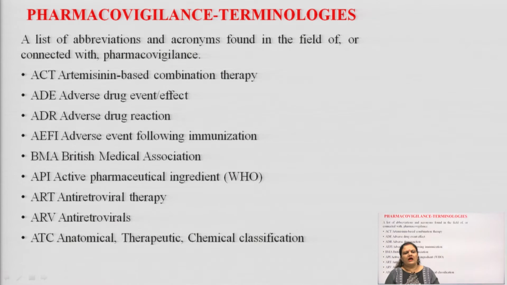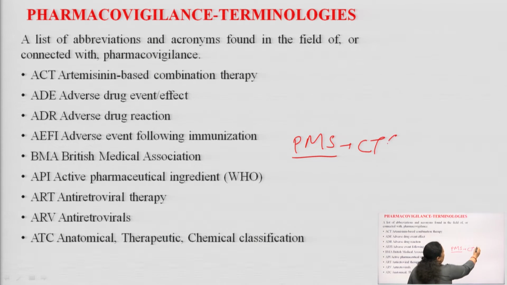Students, these are universally acceptable terminologies used in studying pharmacovigilance, which was earlier known as PMS. I hope you know PMS stands for post marketing surveillance, which is nothing but clinical trial phase 4.